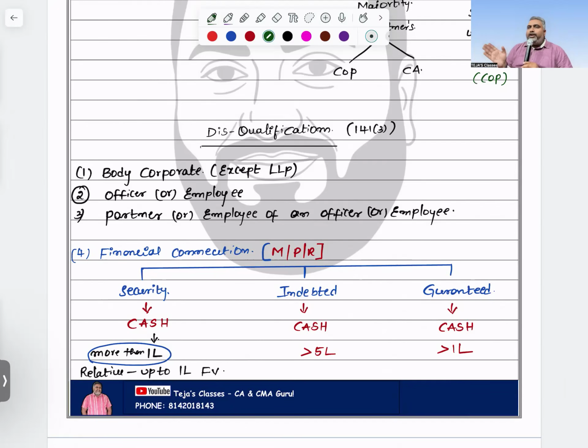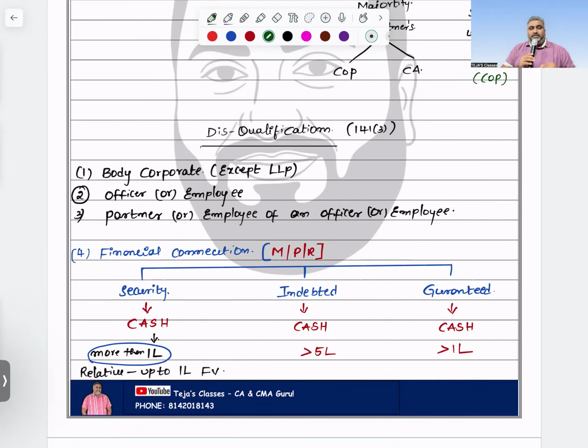That is the reason before appointing the auditor, you need to check the conditions for independence. Is there any threat to independence here? You have two options: reduce the threat to independence or don't accept the audit. If you are acting as an officer or employee of the company, automatically restrictions on independence come into the picture. ICAI says why take the risk, better not to accept that kind of audit work.